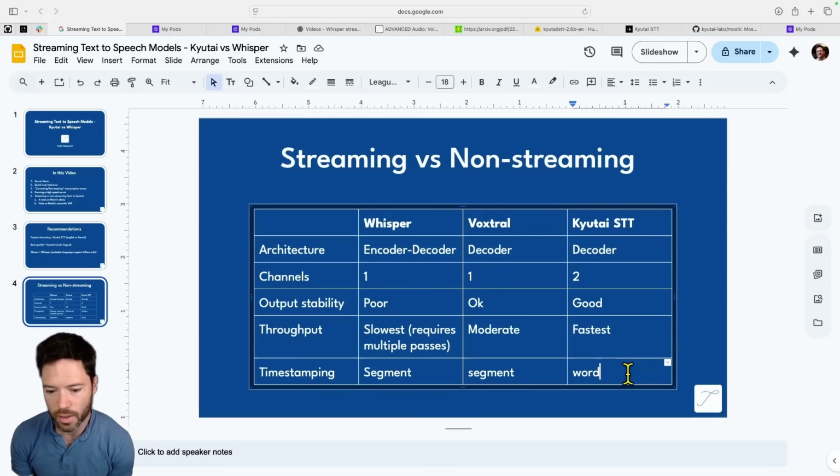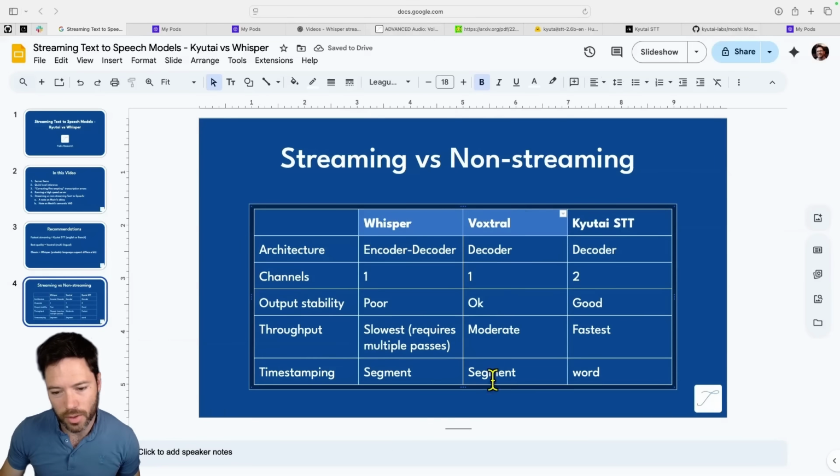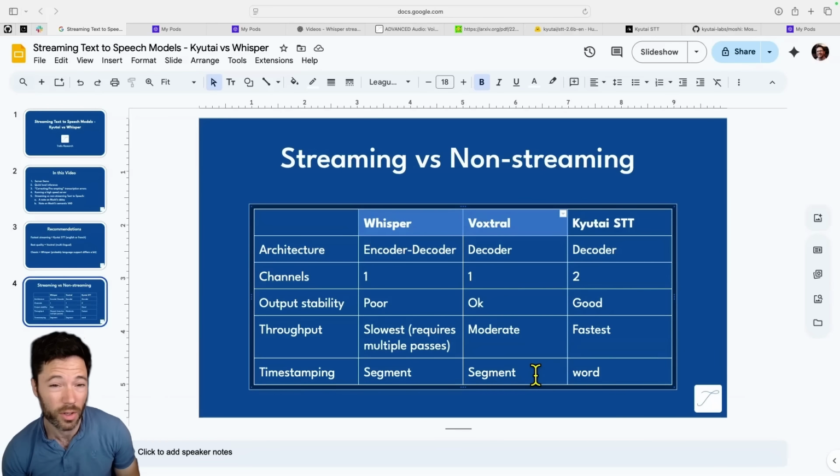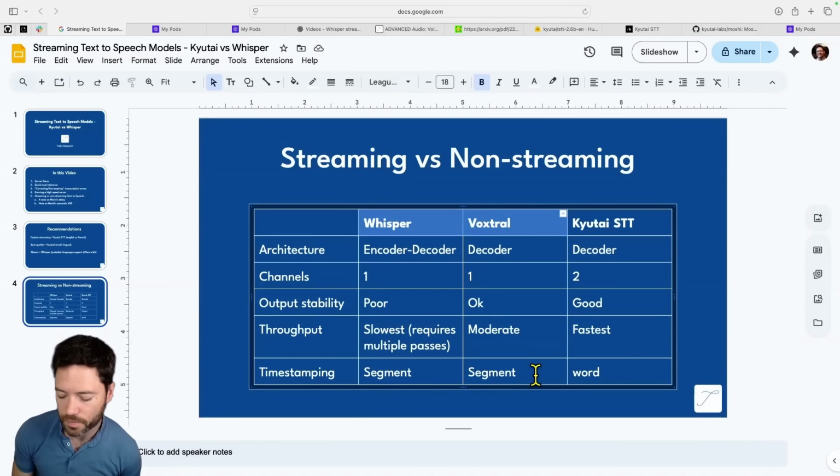With Voxtral, I believe it's also trained on segments, but there's going to be word timestamping coming. There is a way to get word timestamps for Whisper, and I'm not sure if this is how they will do it for Voxtral as well, but you can look at the attention maps for every single word. You can look at what previous tokens are being activated, and you can use that to try and estimate what the timestamps are for the words.